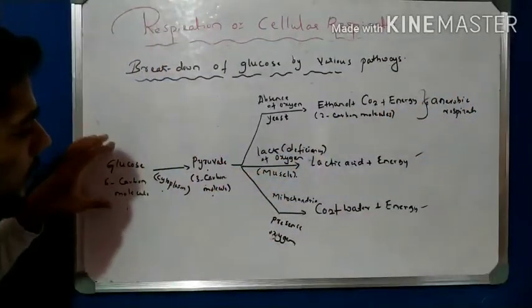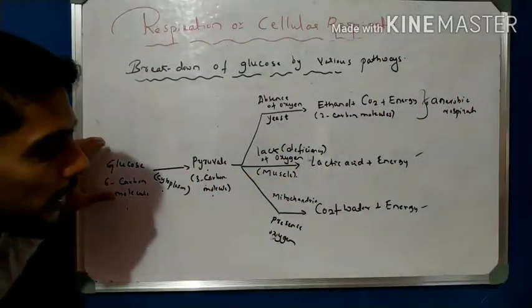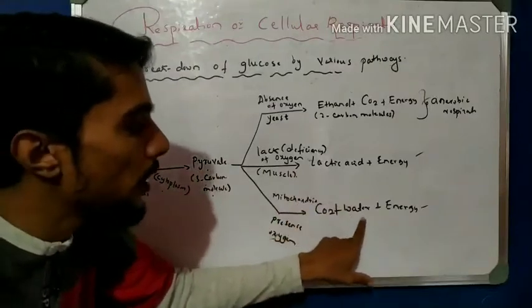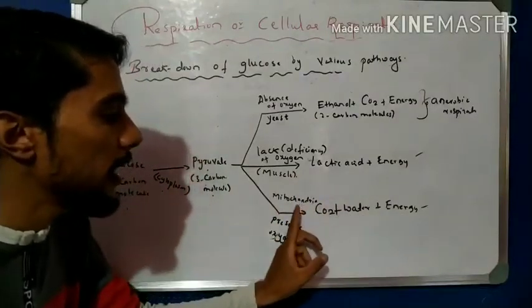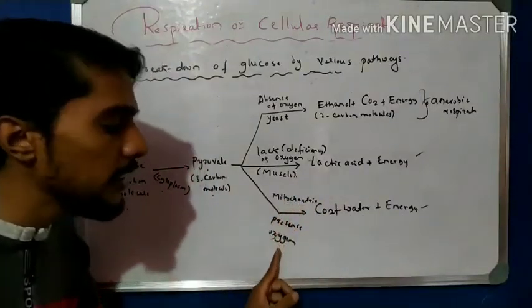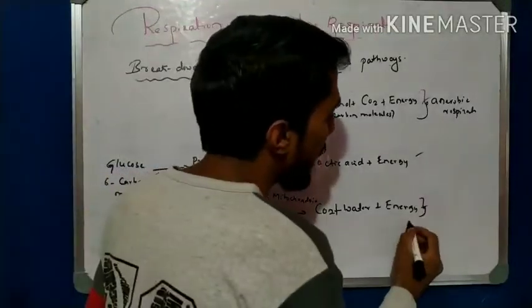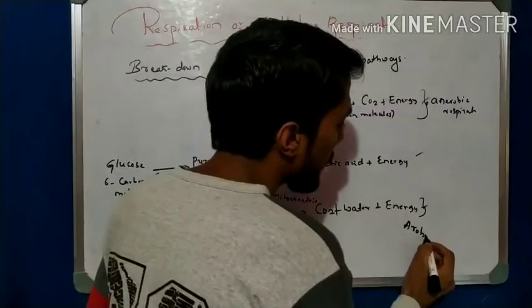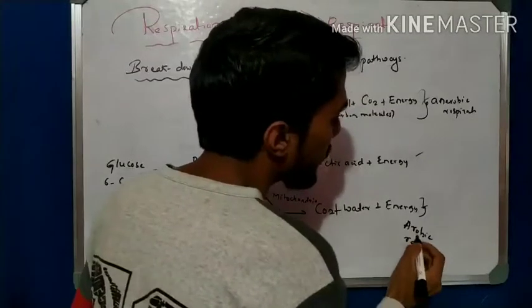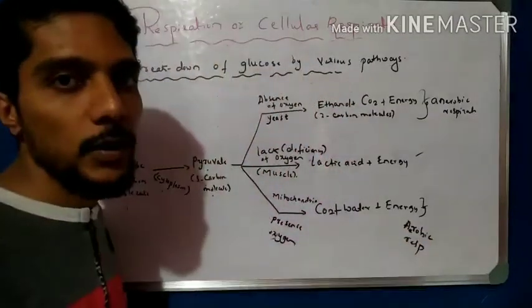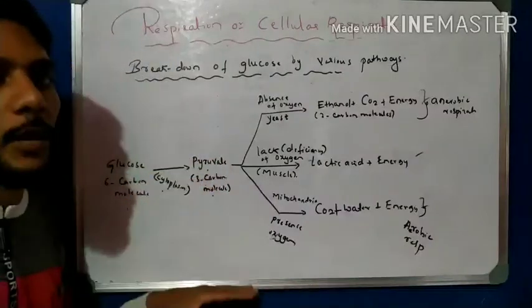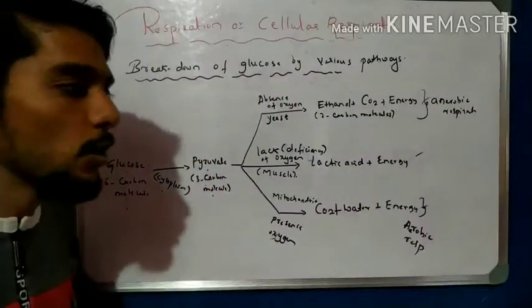Then glucose, a 6 carbon molecule, is converted into carbon dioxide, water and energy. This process takes place in the mitochondria in the presence of oxygen. It is called aerobic respiration. So this is a very important point about aerobic respiration and anaerobic respiration.